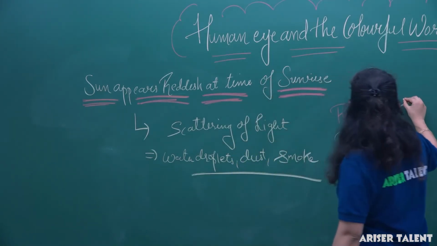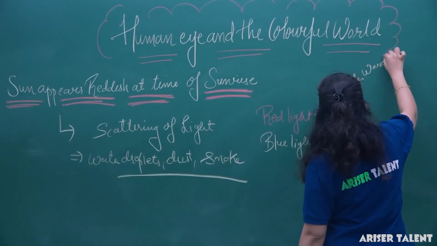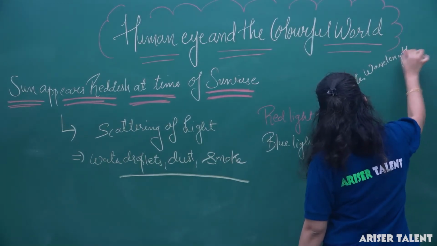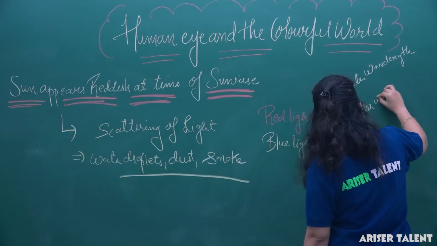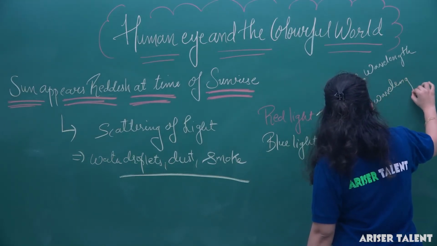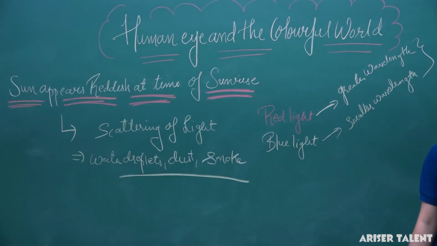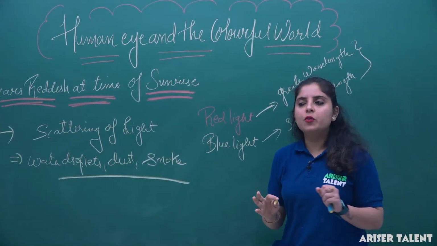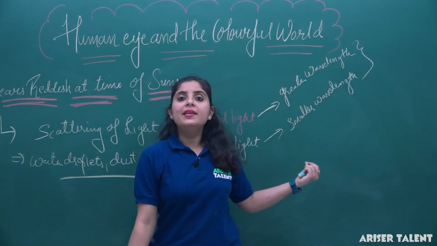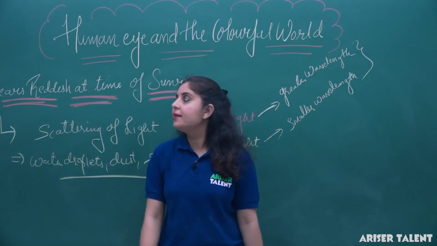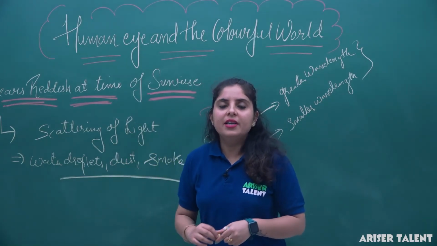So this red color has a greater wavelength, and this blue color has the smaller wavelength. So whenever light passes through, the smaller wavelength will be scattered, and you will see no blue color in the sky. So the entire color is of the red color. That's why the sun appears reddish at the time of sunrise. Clear? So this is the reason behind the reddishness in the sky.